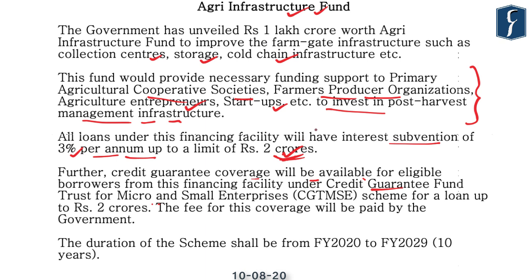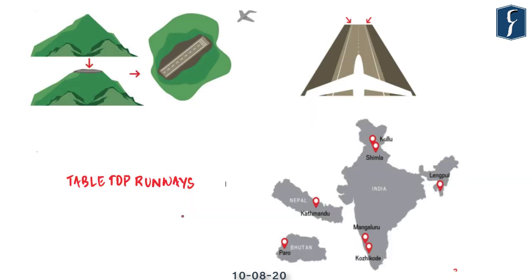So there are two kinds of facilities being provided. On one hand, the government is providing interest subvention, and on the other hand, it is also providing the credit guarantee. And the duration of the scheme shall be from 2020 to 2029, that is for 10 years.